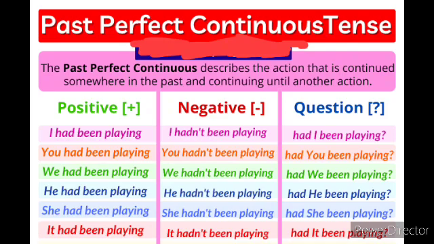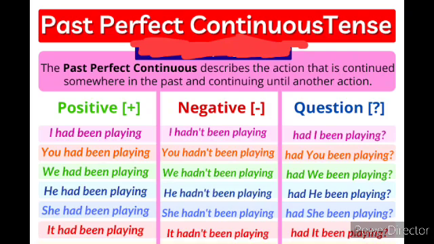Look at the negative form of past perfect continuous tense. Look at the negative sentences here, children. I hadn't been playing. You hadn't been playing. We hadn't been playing. He hadn't been playing. She hadn't been playing. It hadn't been playing.